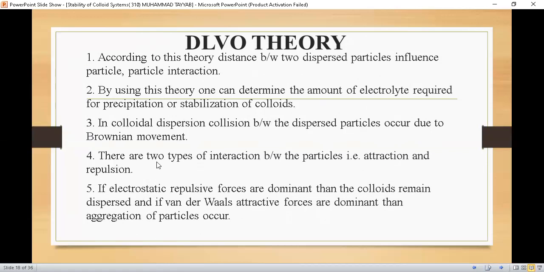Number four, there are two types of interaction between the particles, that is attraction and repulsion. Number five, if electrostatic repulsive forces are dominant, then the colloids remain dispersed, and if van der Waals attractive forces are dominant, then aggregation of the particles will occur. So these are the important points regarding the DLVO theory.